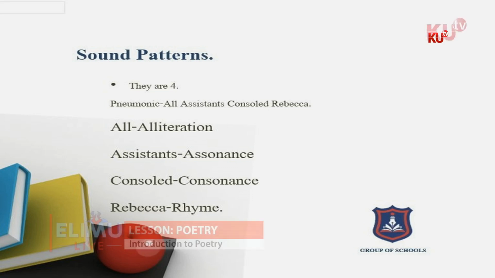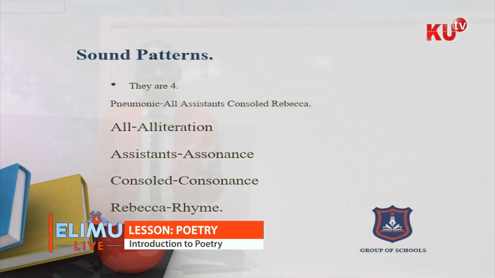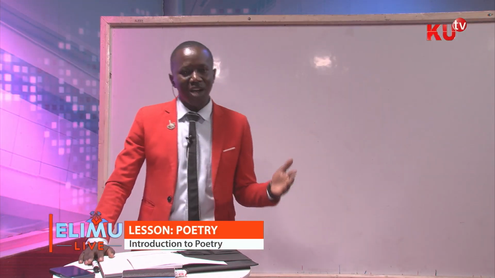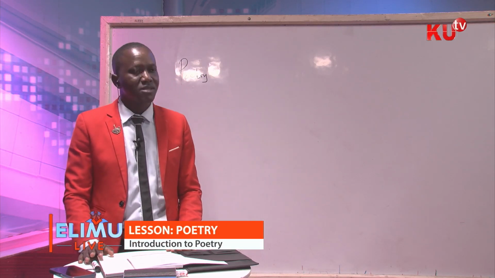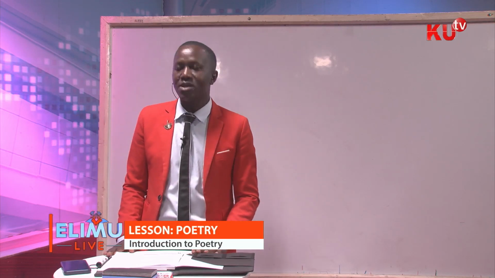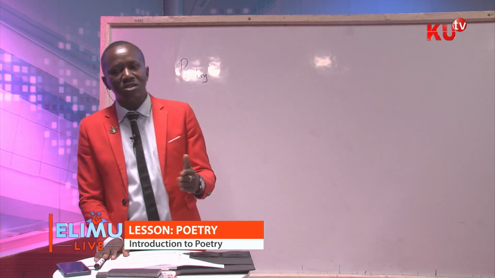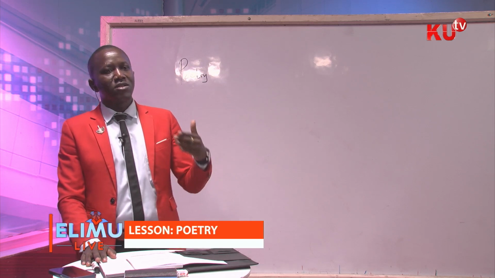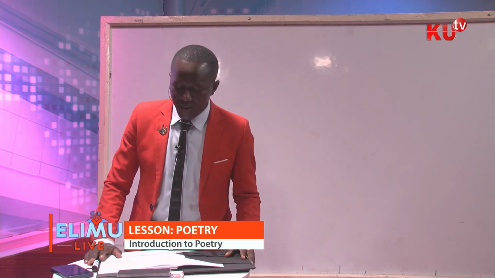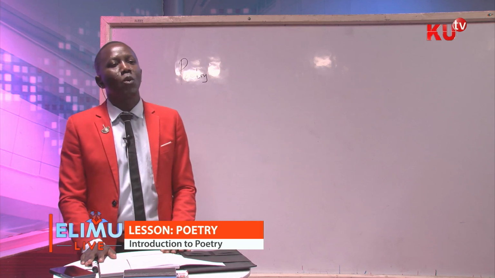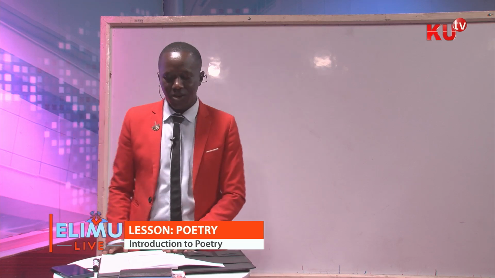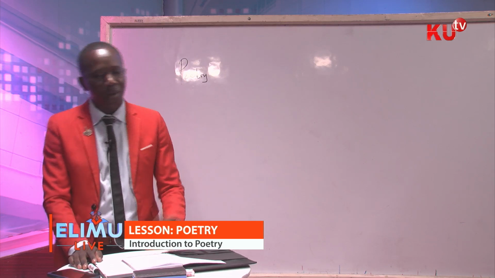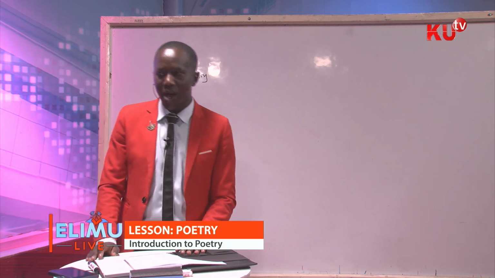The word assistants will stand for assonance, the second sound pattern in poetry. The word consoled will stand for consonance. And then the last one, Rebecca, will stand for rhyme.